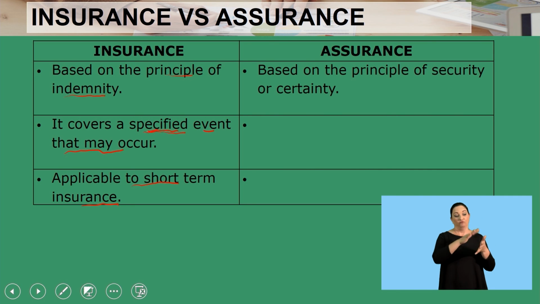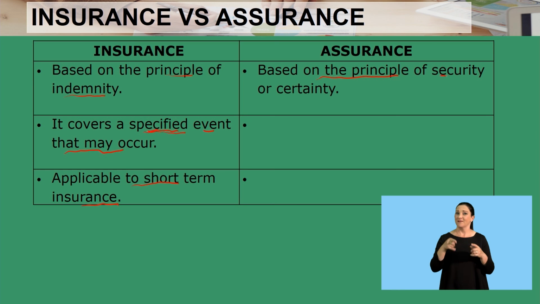When you look into assurance on the other side, it is based on the principle of security or certainty. This would be taken, for instance, on the life of a human being, for security, especially to pay for future expenses should the breadwinner not be there anymore.